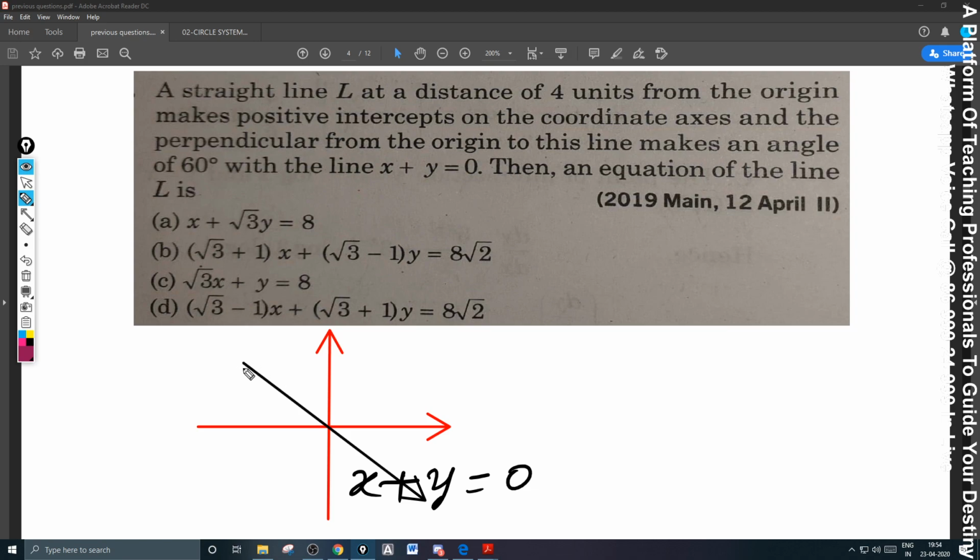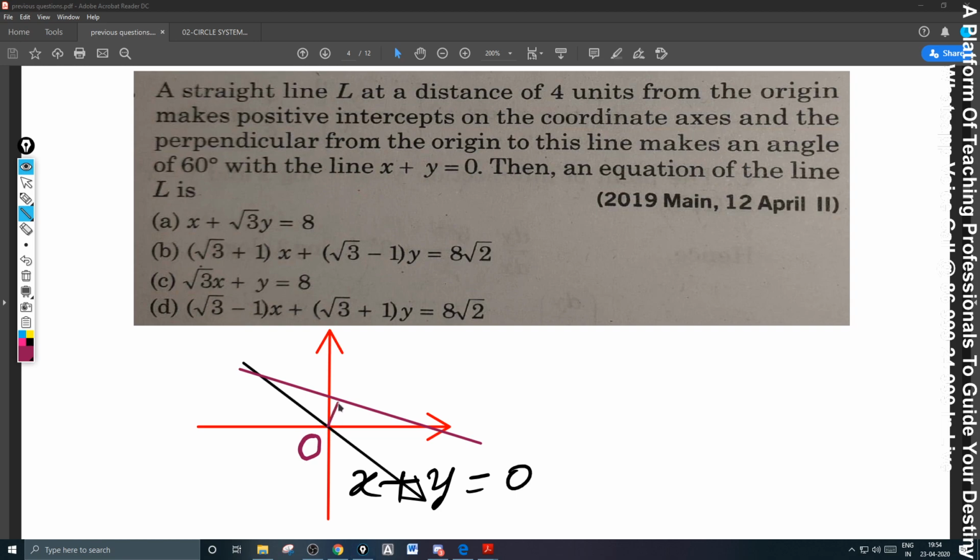This line makes positive intercepts with the coordinate axes, meaning these two intercepts are positive. This is the line. Its perpendicular distance from the origin is given to be 4 units.